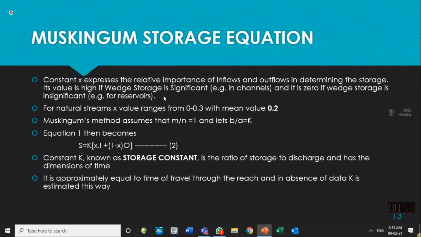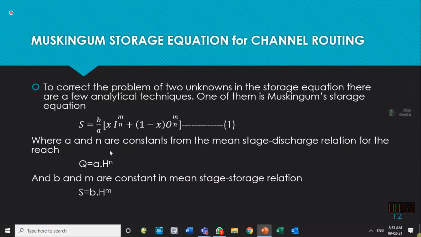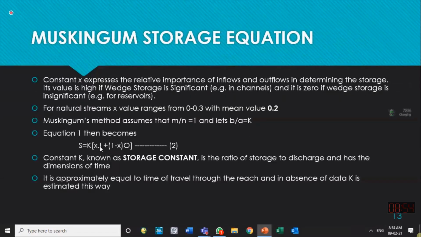And combining this equation with the continuity equation, he proposed a simplified form of that equation, storage is equal to k times x into I plus 1 minus x into O, where m over n is taken as 1.